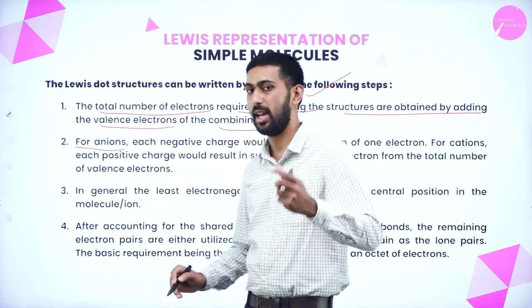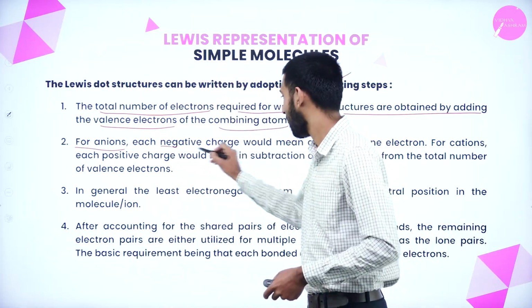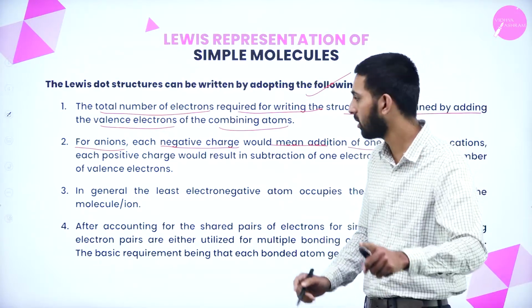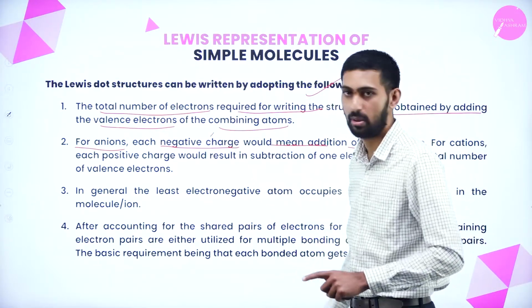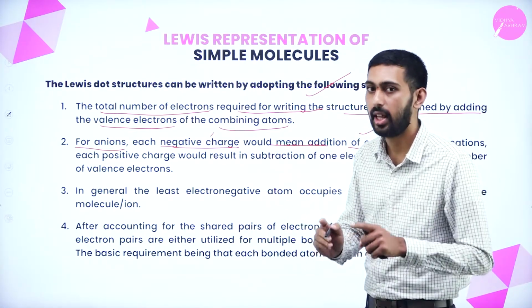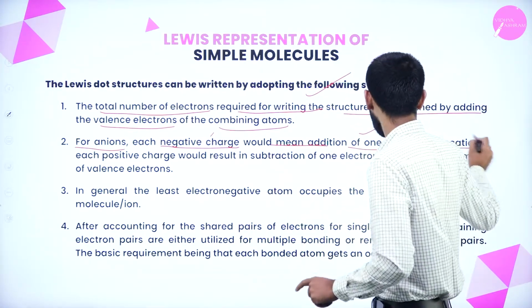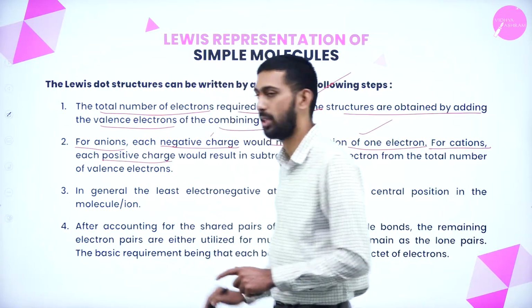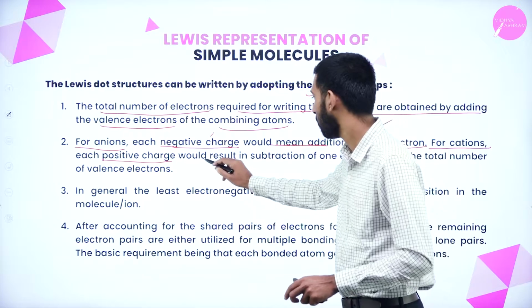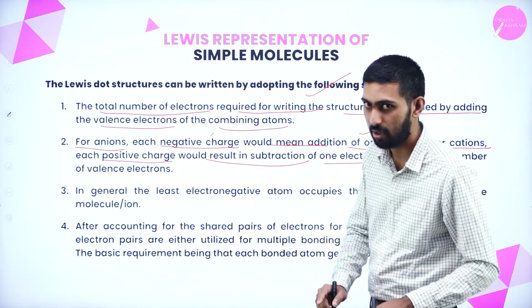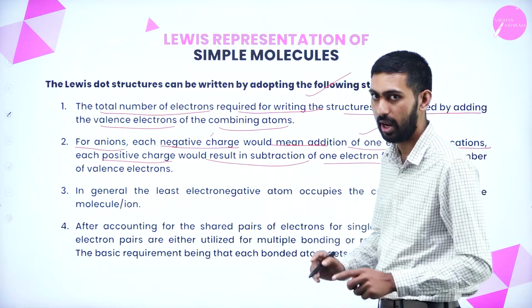Next thing is for anions. If your atom is an anion, then each negative charge would mean addition of one electron. Next, for cations, what do we have to represent? Always a positive charge will be there. That would result in subtraction of one electron.